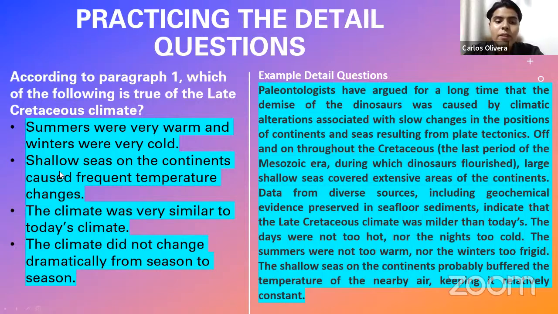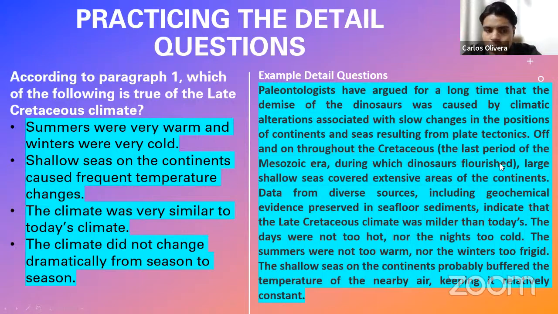The second one, shallow seas on the continents caused frequent temperature changes. Is this the correct answer? It is not. Why? If you read the passage, it never says that it was the shallow seas that caused temperature changes.